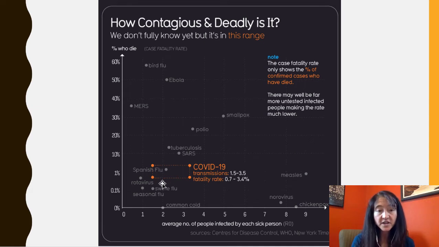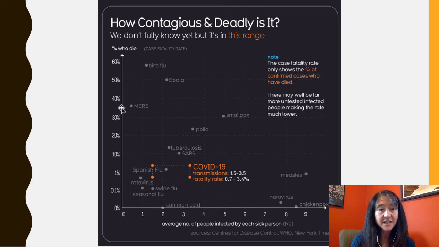And that was one of the questions that I had right off the bat: why is this so much more of a difficult situation than it was when we had the pandemic with H1N1 or the swine flu? And you can see that on this chart. It's because it is both thought to be more contagious, but also notice this, it is more deadly.